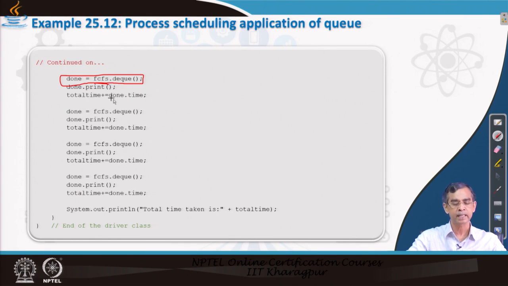Dequeue serves the process, and then we track the total time required for the scheduler to serve the processes. This way all processes are served one by one, because dequeue will follow the same order as enqueue took place, and then finally it will print how much time the scheduler takes to serve all the processes.